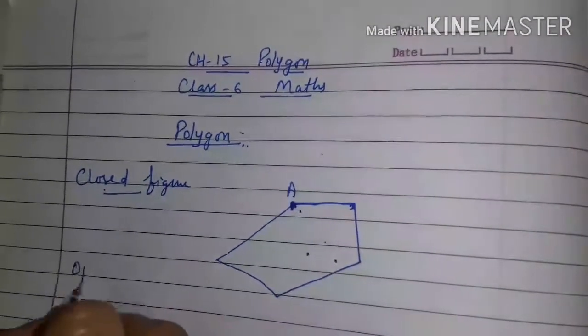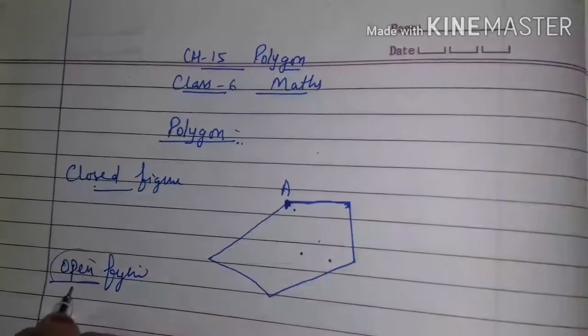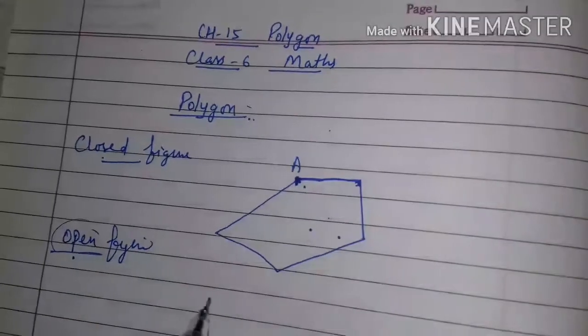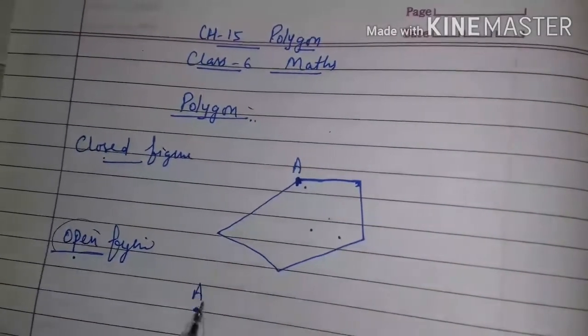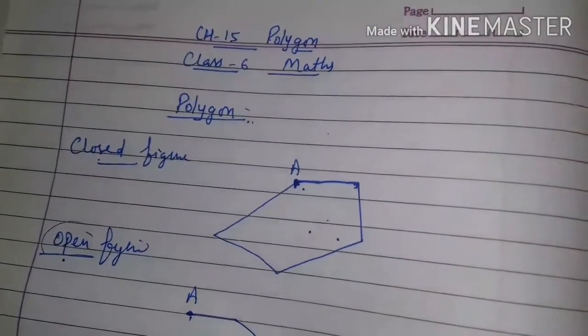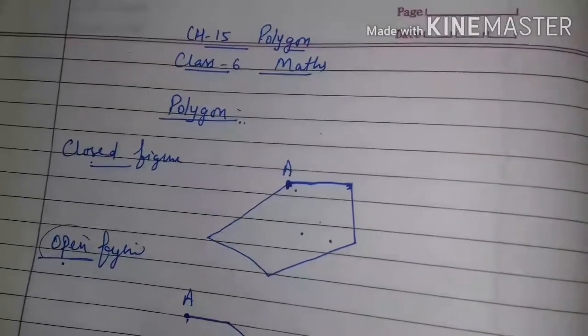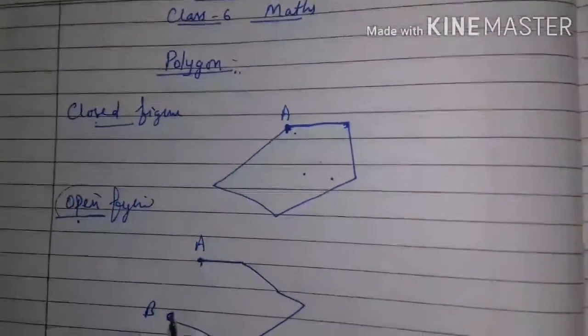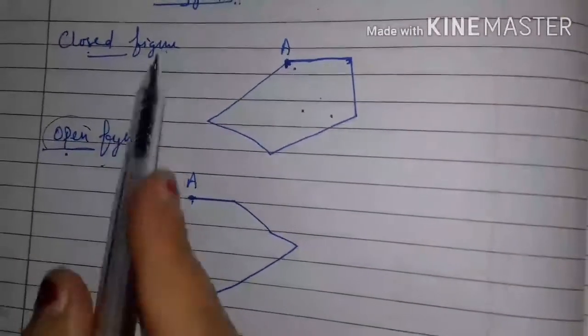The next is open figure. Open means खुली हुई figures. A figure which does not end at the starting point. Let the figure start from here. Move this, but not end here. It ends here. A figure whose starting and ending points are different is called an open figure. Closed figure, open figure. Now move to polygon.